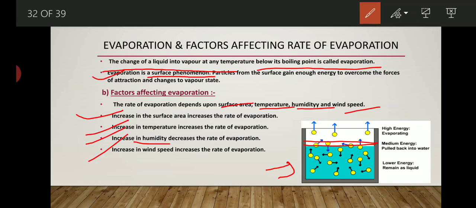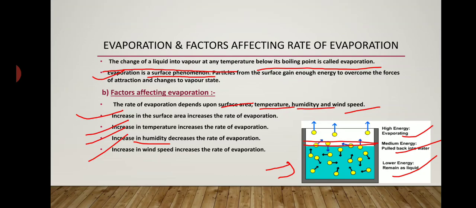So high energy molecules evaporate, medium energy molecules are pulled back into the water, and lower energy molecules remain as a liquid. It means when the energy is very high, the evaporation process starts. When the energy is medium, some of the particles get evaporated and some remain in the container, but when the energy is lower, then it remains as a liquid only.